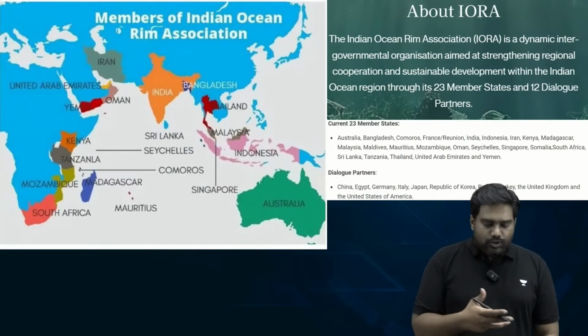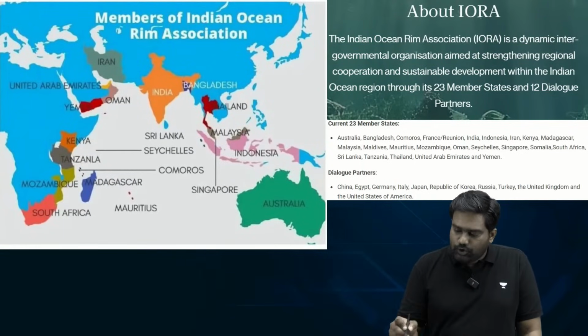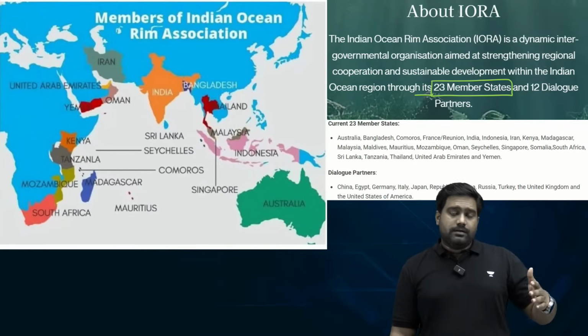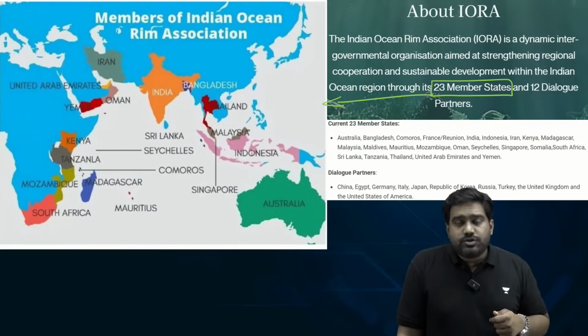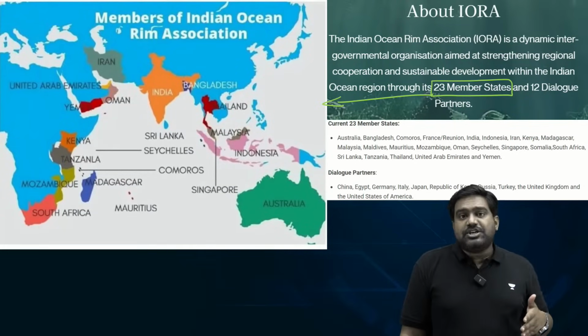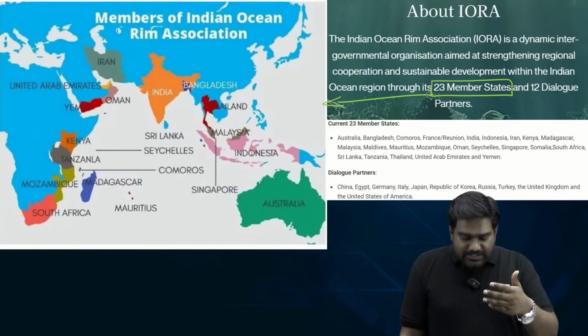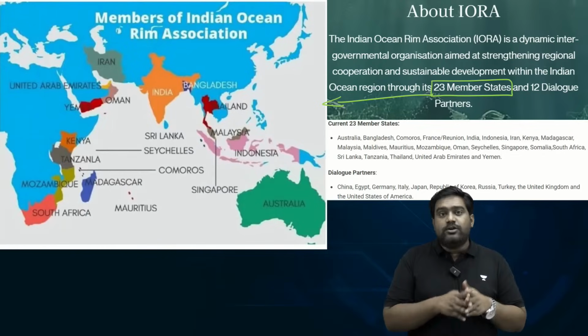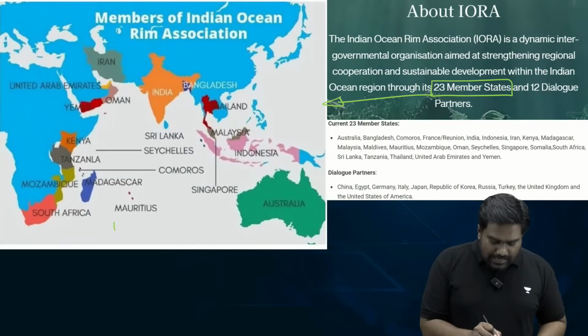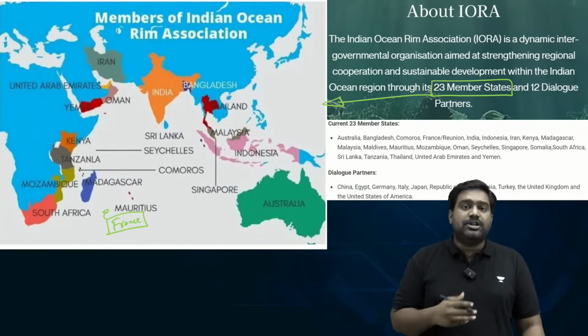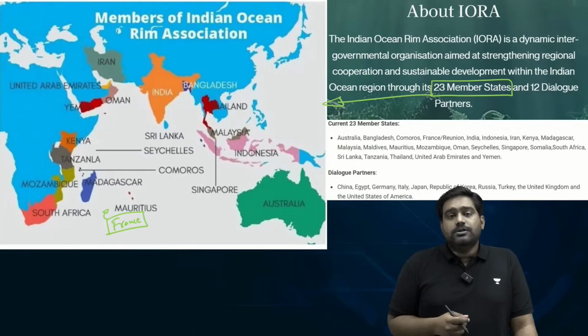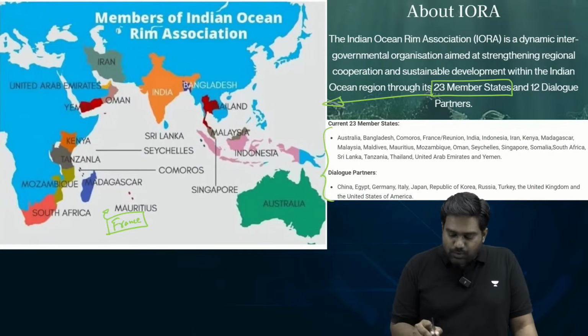Please look at the map. You can understand which countries are part of IORA grouping. 23 member states. It includes Iran. It includes United Arab Emirates, Oman. It includes East African nations like Kenya, Tanzania, Mozambique. It includes Australia. It has major Southeast Asian powers like Singapore and Indonesia. It also has France as a member because of the French overseas territory, the French Reunion, which is present near Mauritius. So such important powers are part of the grouping.